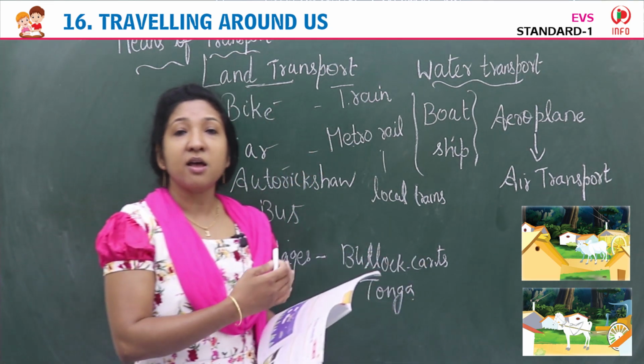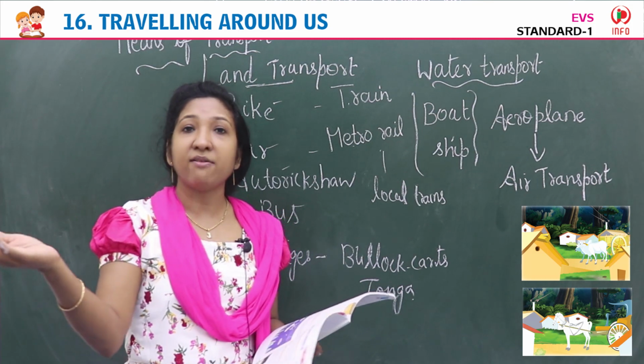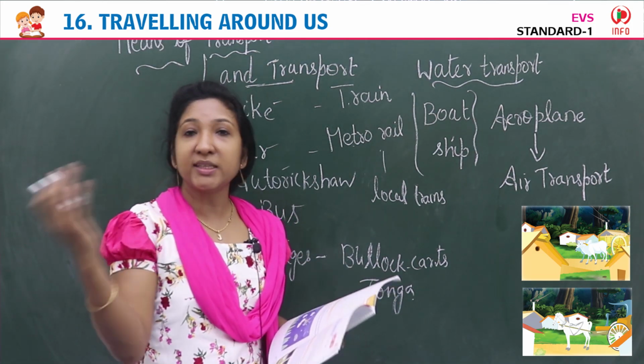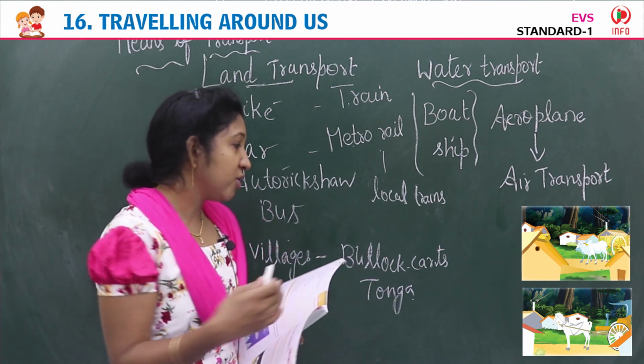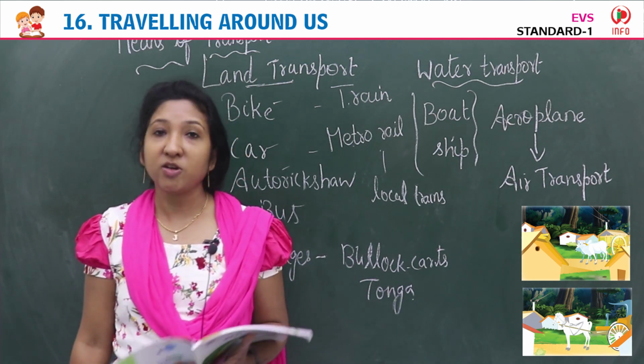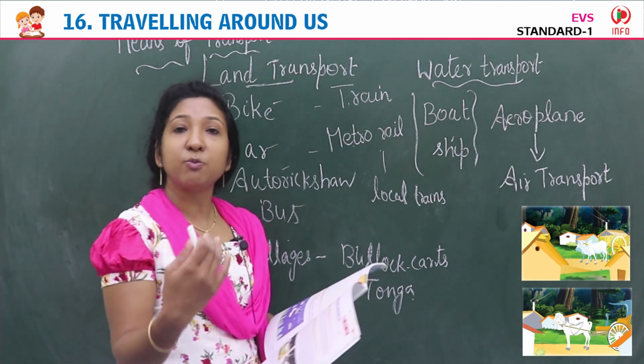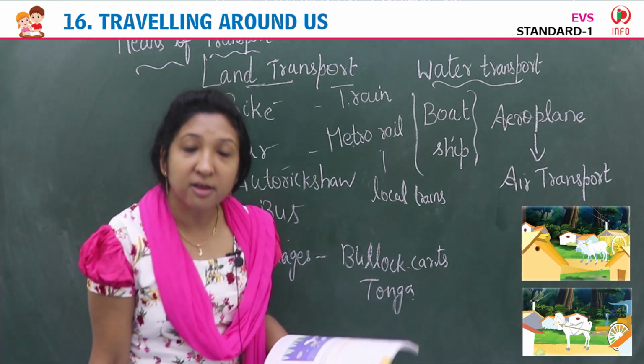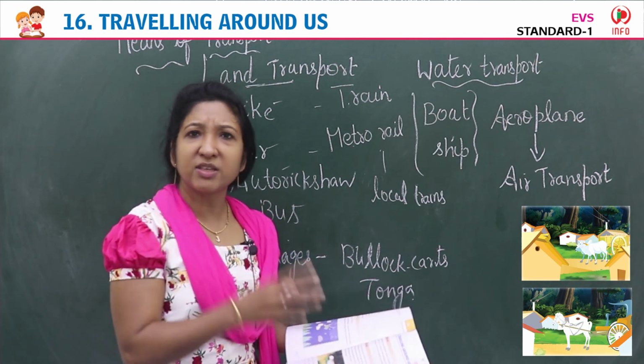They use this to travel from one place to another, or to move the things and all. They use bullock carts and tonga. Tonga is the cart that is pulled by a horse. Yes, so we have different means of transport, children. We are not in a fixed place anyway.